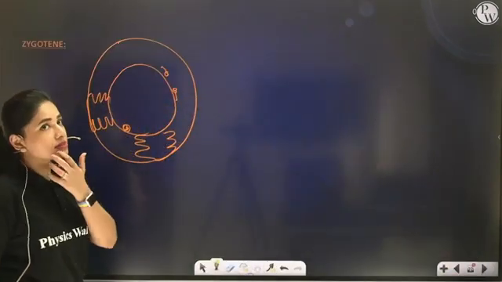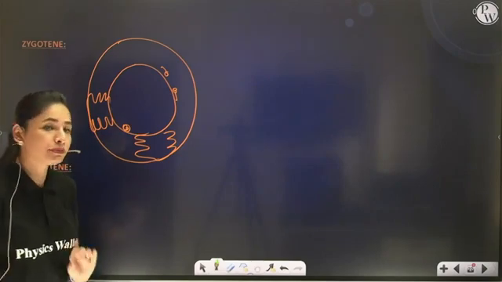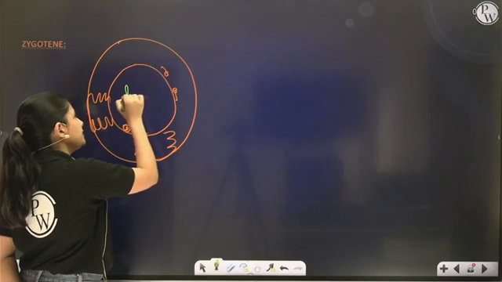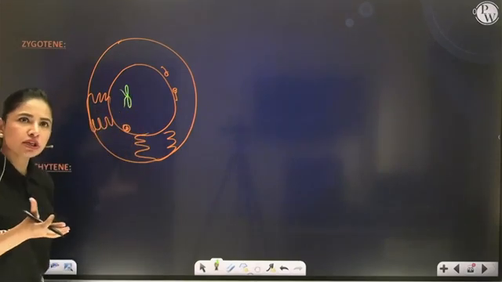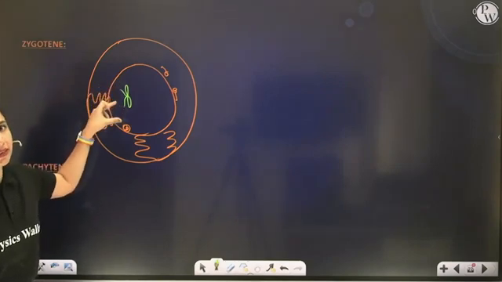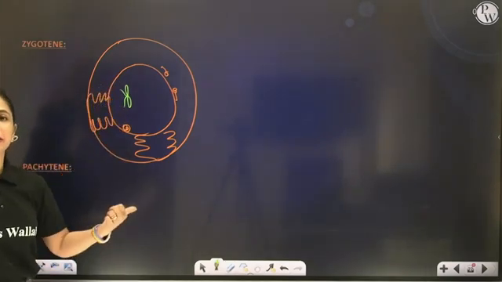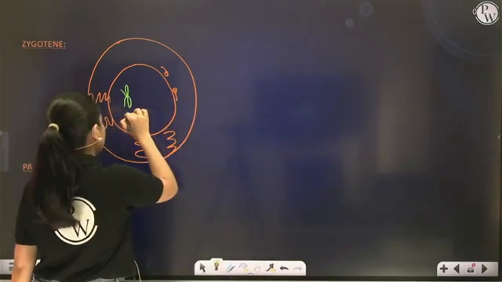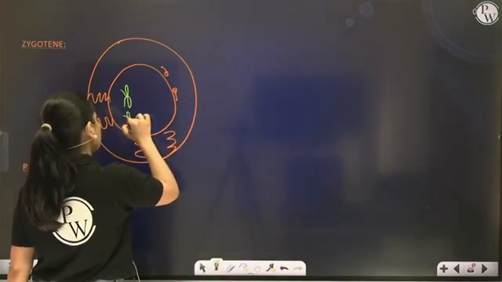So what happens in zygotene? How are you going to represent them? So like this. Partial condensation has been done. As a result, one of the chromatids is visible, but still another chromatid is present in the form of a thread. Like this.